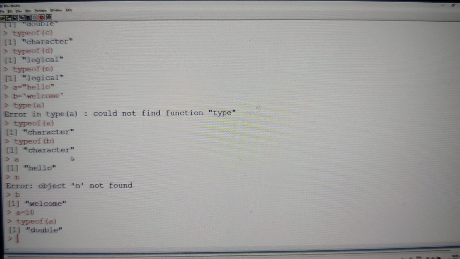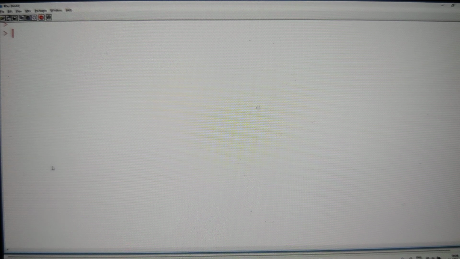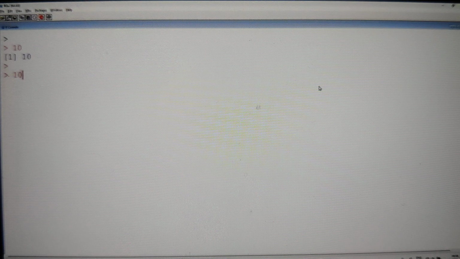So instead of type of A, we can write type of hello, in brackets 10. Yeah, you can write it, no problem. Type of 10, you can write, see, any value, either variable or value, anything is fine. So you can directly use it. Yesterday we already discussed, right? I clearly told you, you can write 10 plus 20 and the output will come. Same as it is, if you said A equal to 10, B equal to 20, and if you said A plus B, the output will be the same.